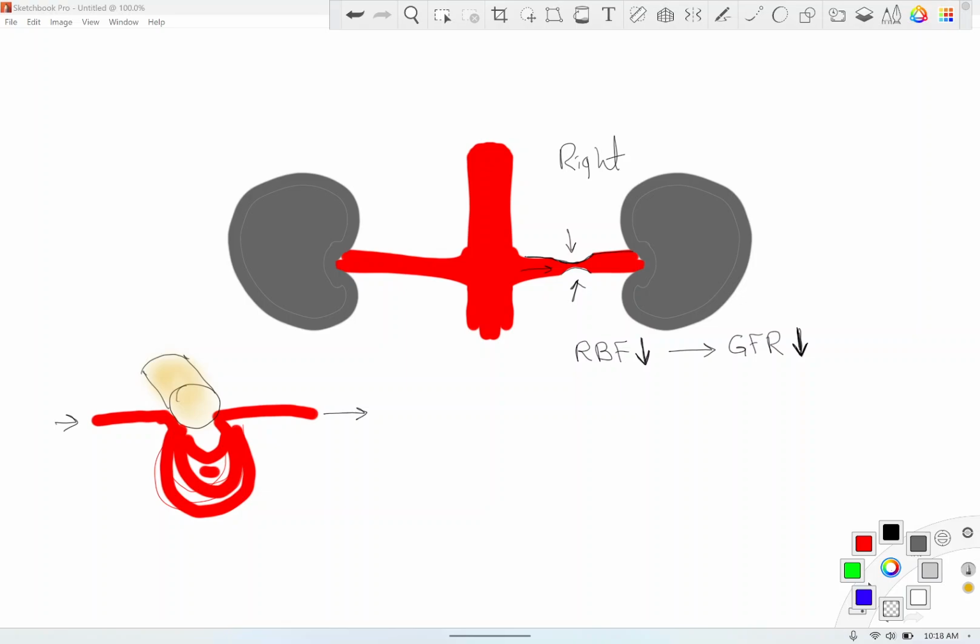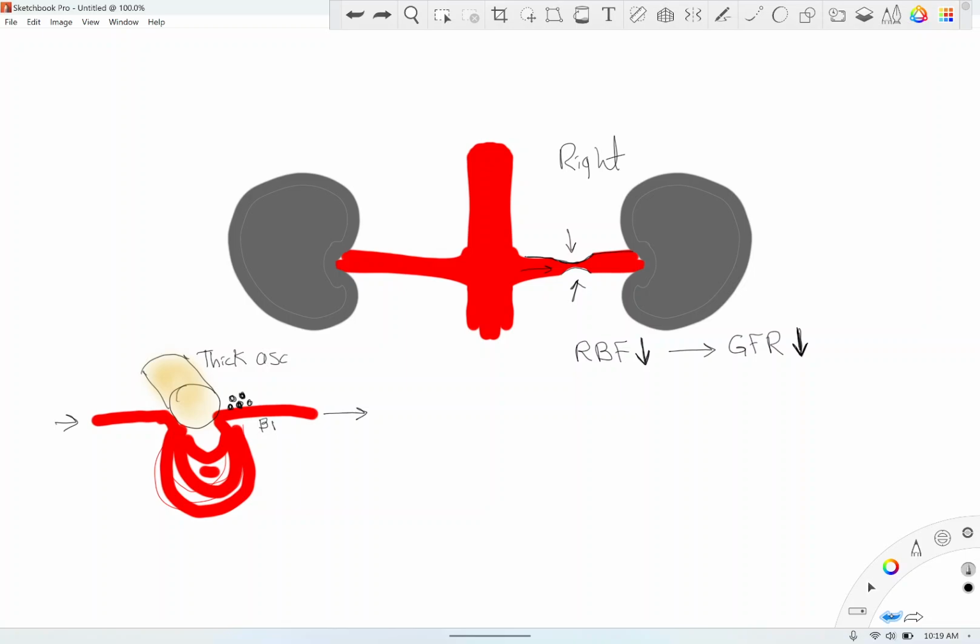The renal tube, the nephron: this part is the thick ascending, or you can say this is the distal convoluted tubule, which is just above the thick ascending.